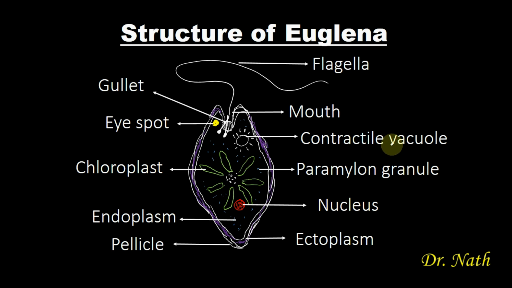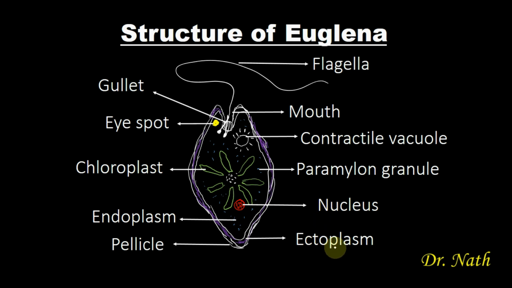Then it also has another structure called the paramylon granule. These paramylon granules are the blue granules that are found distributed around the endoplasm of the Euglena. And these blue substances, which are called paramylon granules, are used for the storage of starch. Then you have the nucleus. The nucleus is this red structure here, and it is where hereditary materials are housed.